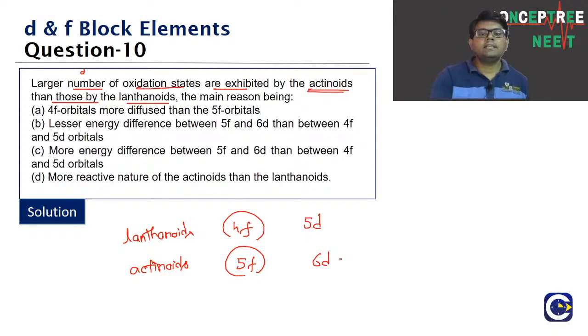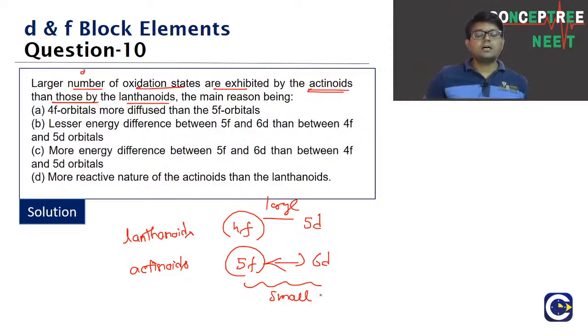So the reason why we see a higher number of oxidation states for the actinoids is because the energy gap between the 5f and 6d will be lesser. The energy gap between the 5f and 6d is lesser than the energy gap between these two. So here we'll have a large energy gap and here we'll have a small energy gap between the 5f and 6d. That is the reason.